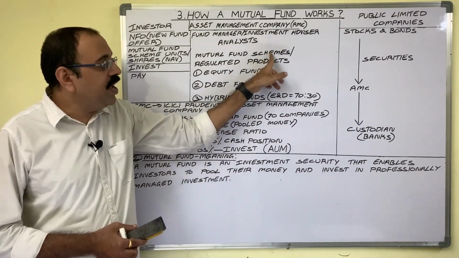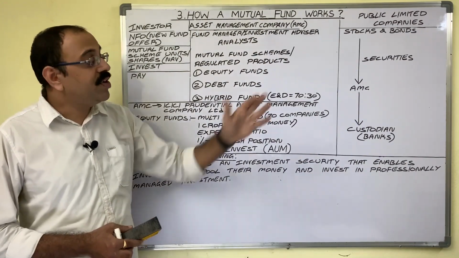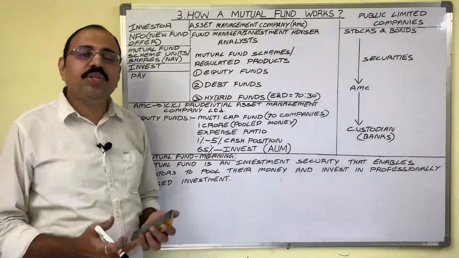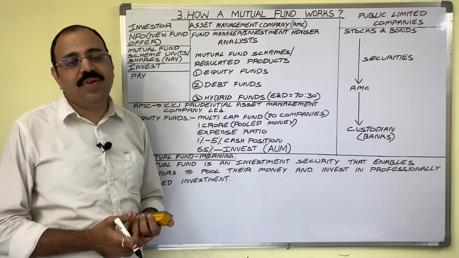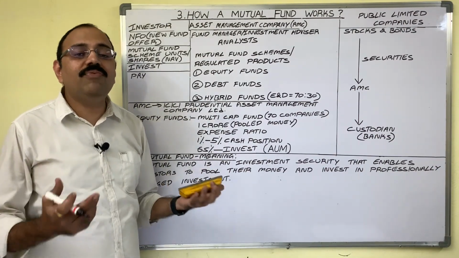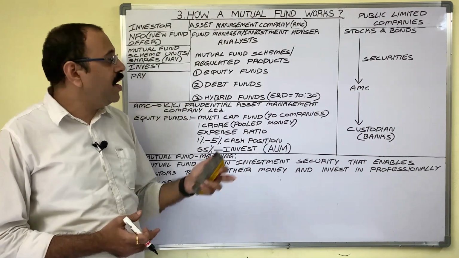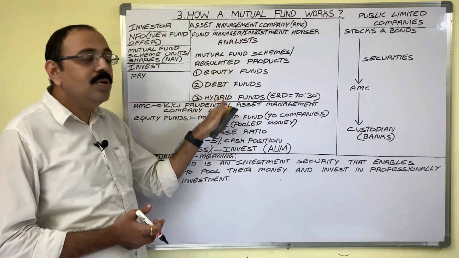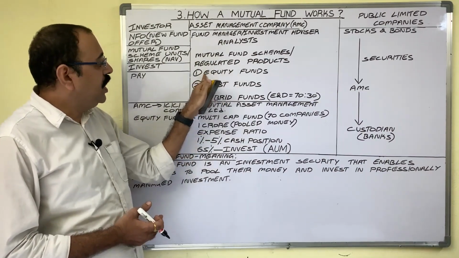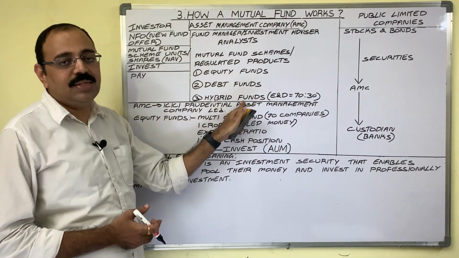Each scheme contains the securities of hundreds of companies from different sectors. Based on the requirements and needs of investors, fund managers create several mutual fund schemes. All these mutual fund schemes are broadly classified into three categories: equity funds, debt funds, hybrid funds.